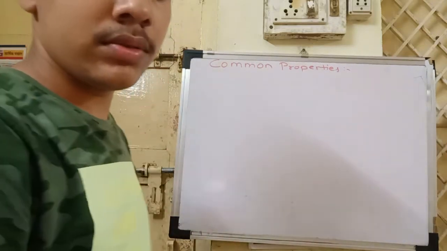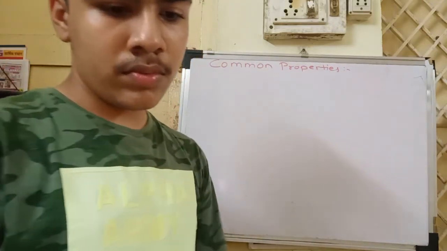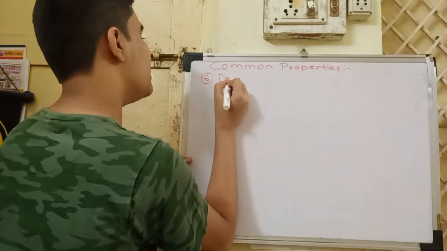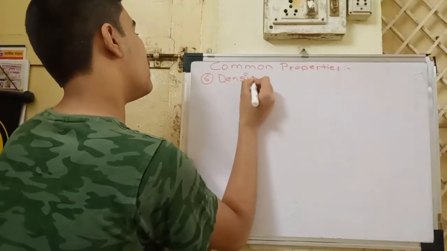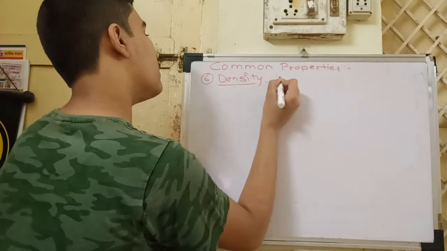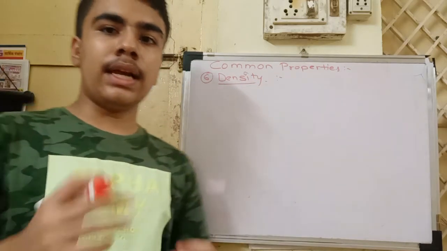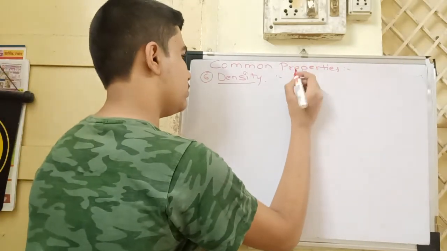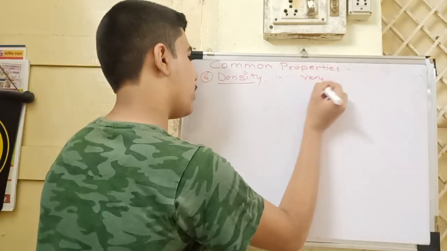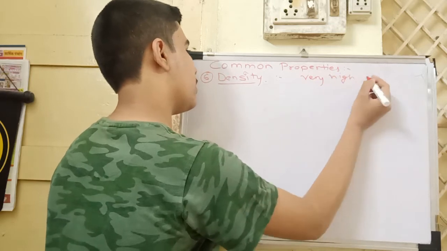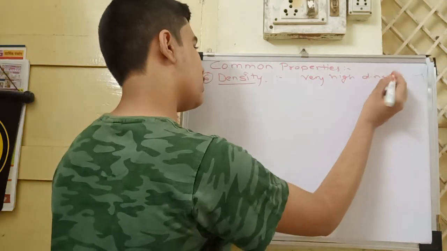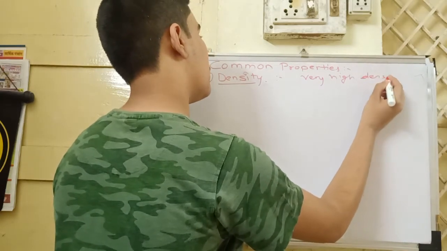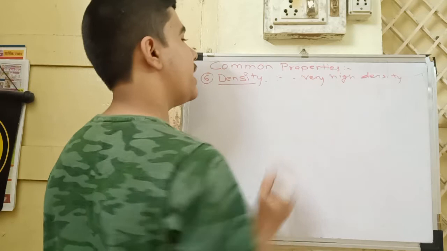Then the next, sixth property, density. As they are harder and heavier in weight, they have very high density.